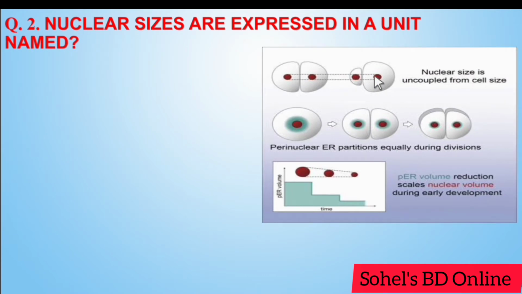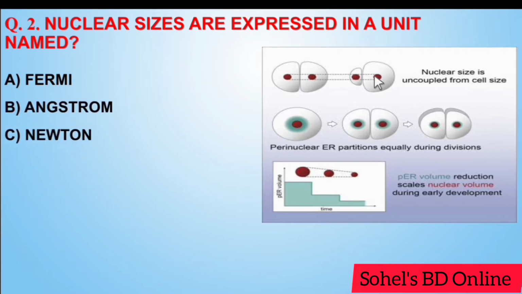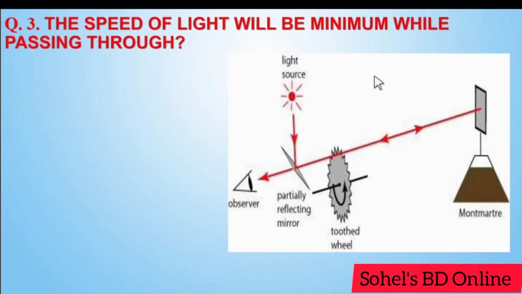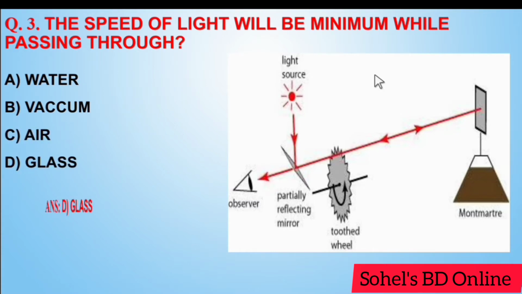Next, nuclear size is expressed in a unit named Fermi, angstrom, Newton, Tesla. Answer A. Fermi. Nuclear size is expressed in a unit called Fermi, which is a unit of length equal to 10 to the power minus 15 meter or 1 femtometer. Next, the speed of light will be minimum while passing through water, vacuum, air, glass. Answer D.